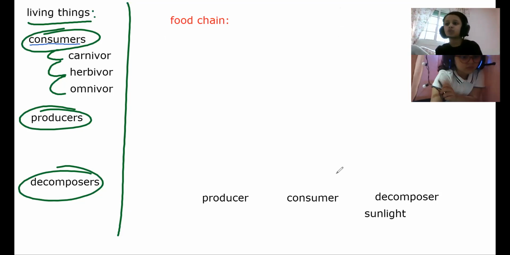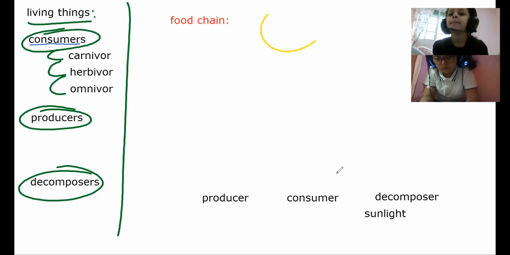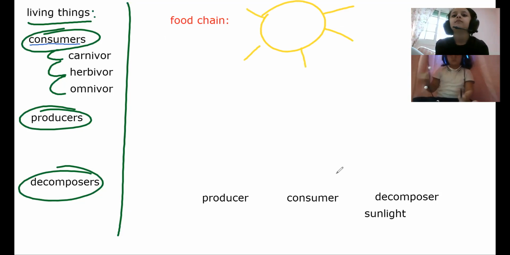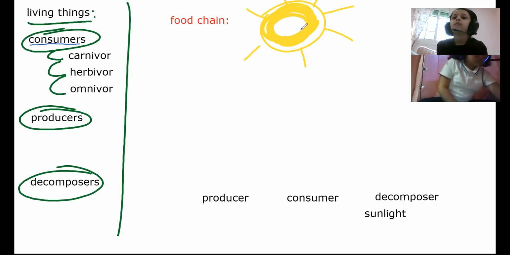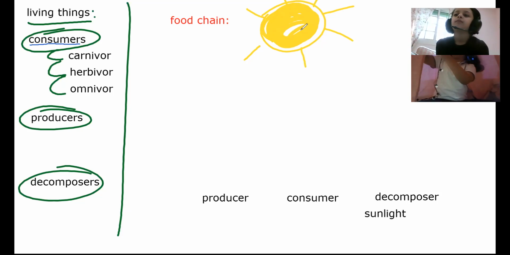It's all about energy, and the energy source is the sun. This is the basic source of energy. From where does everyone get energy? From the sun. Excellent. So everyone will start taking up energy from the sun.